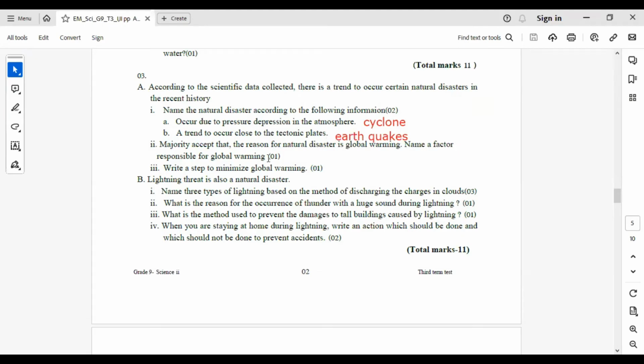Majority accept that the reason for natural disasters is global warming. Name a factor responsible for global warming. Increasing the concentration of greenhouse gases is the reason.